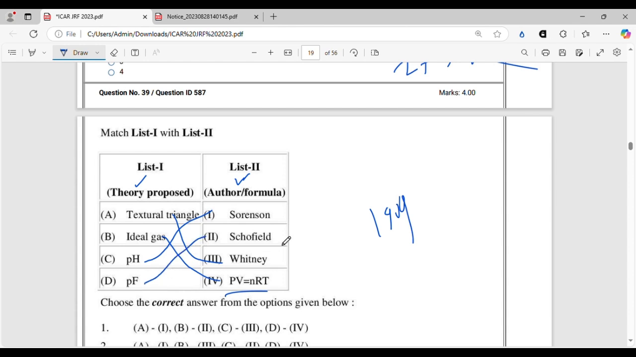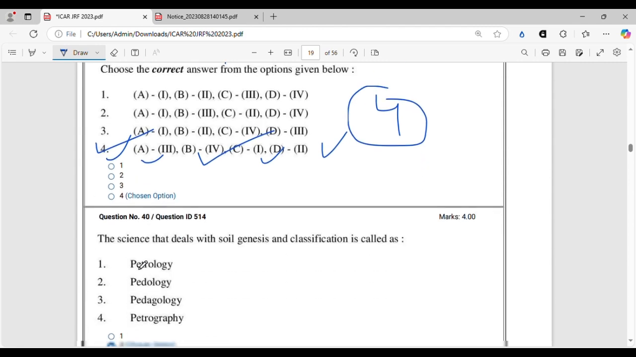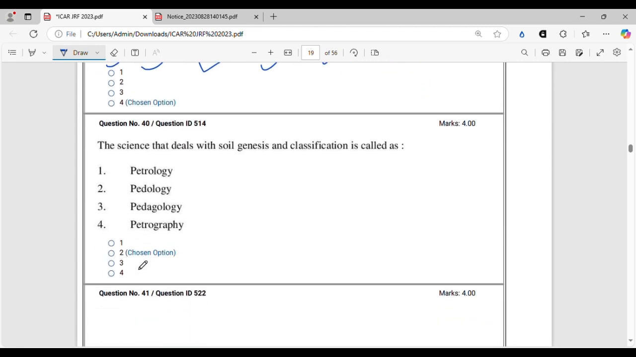This is used for measuring the water content in the soil. This is also a logarithmic expression, the negative logarithm of the negative pressure column, that is denoted by height of water column in the soil. All right. So the correct answer will be A3, B4, C1, and D2. The match the following questions asked that year were really easy. Even if you know only one option, you can correctly mark this option, and there is no case of any doubt. So moving on to the 40th question.